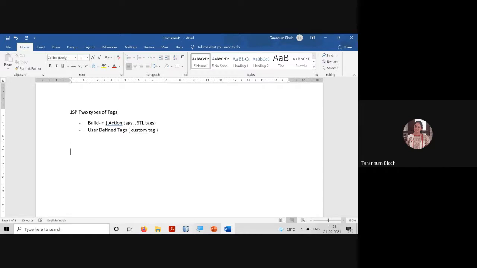Now, suppose there is no tag which is named hello. Is there any tag in HTML or JSP which is named hello? If I want to develop it, which will give me some message when I'm writing hello, right? So you can look at here, this is a singular tag. The tags are of two types. For example, BR is a singular tag, single. Input type equal to text is a singular tag. Yes or no?